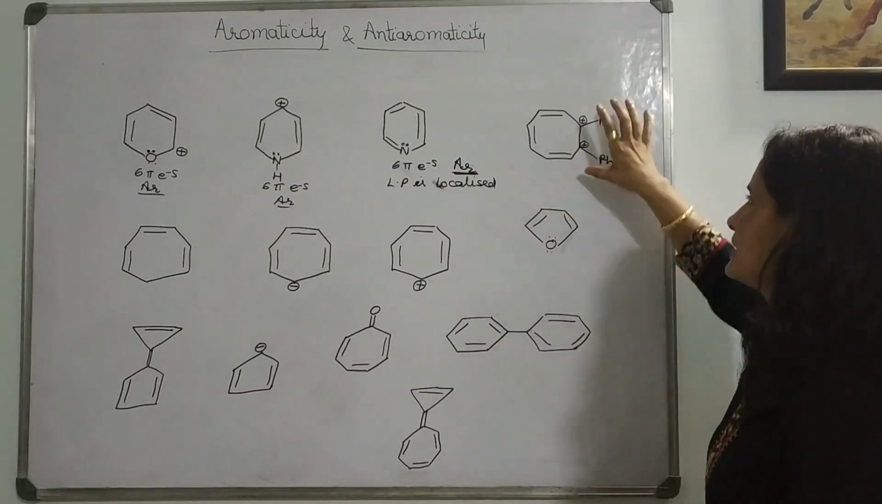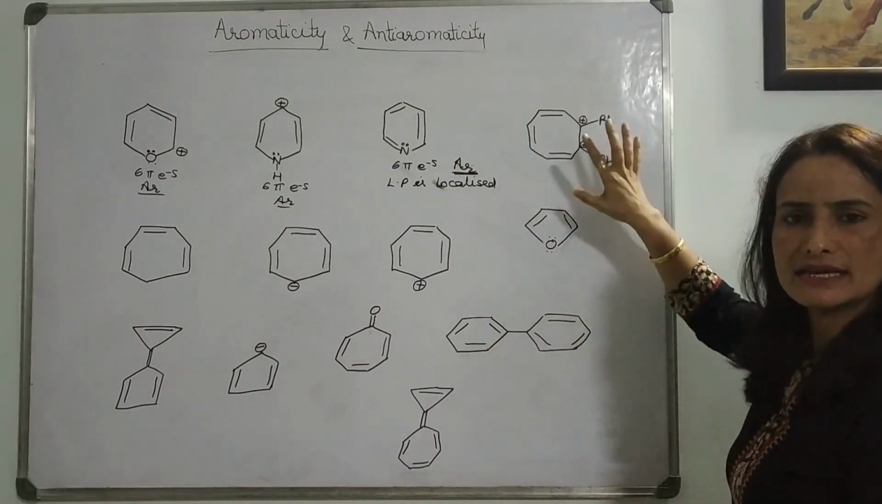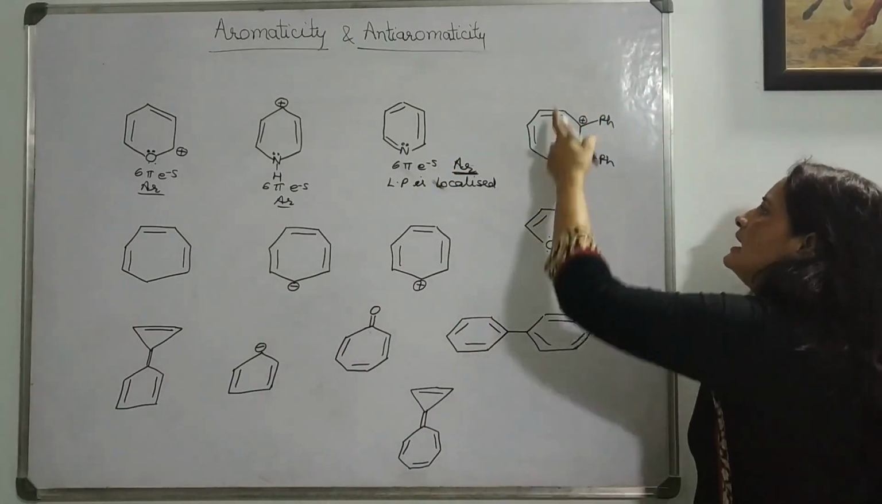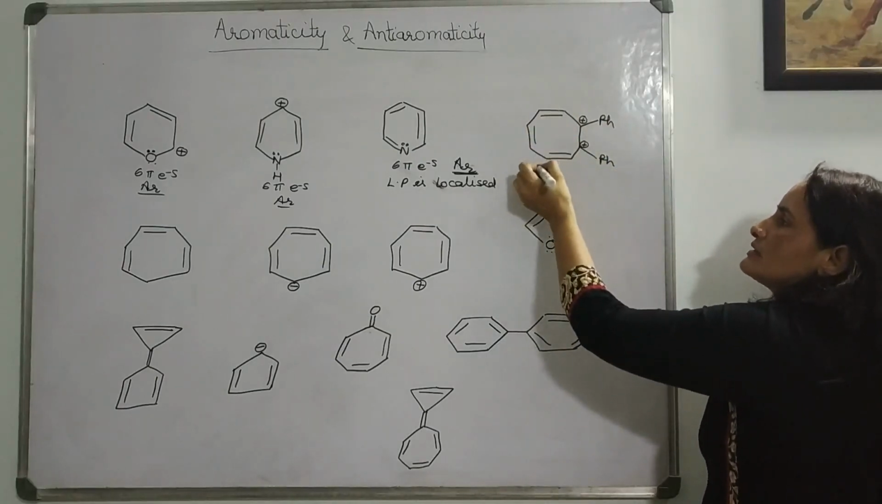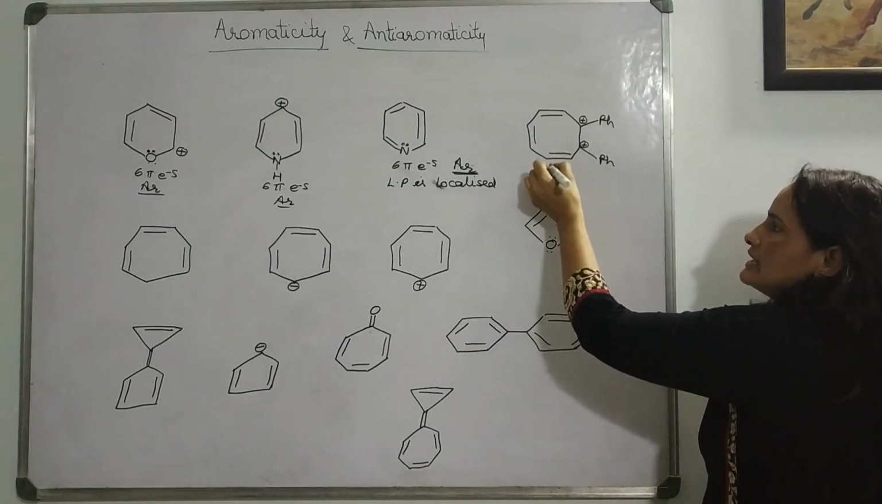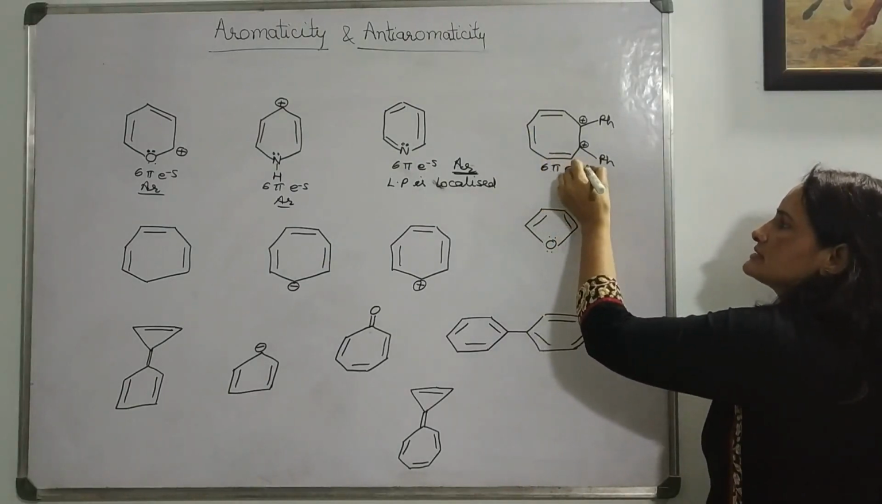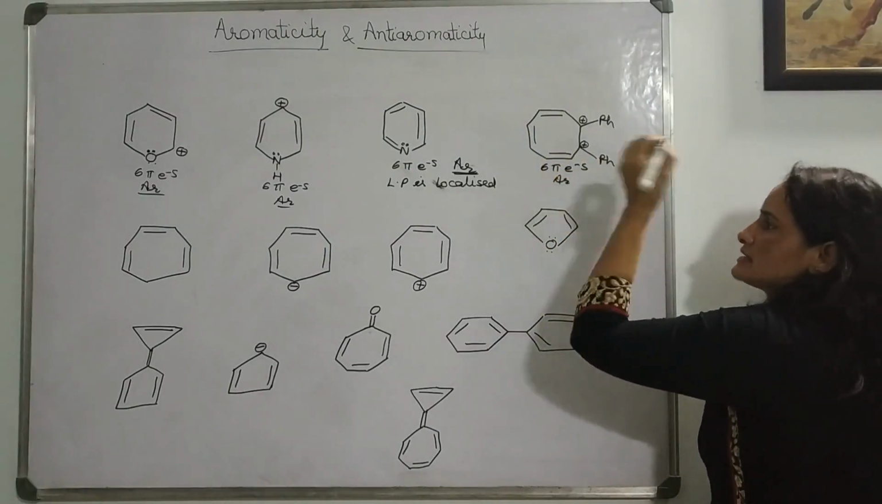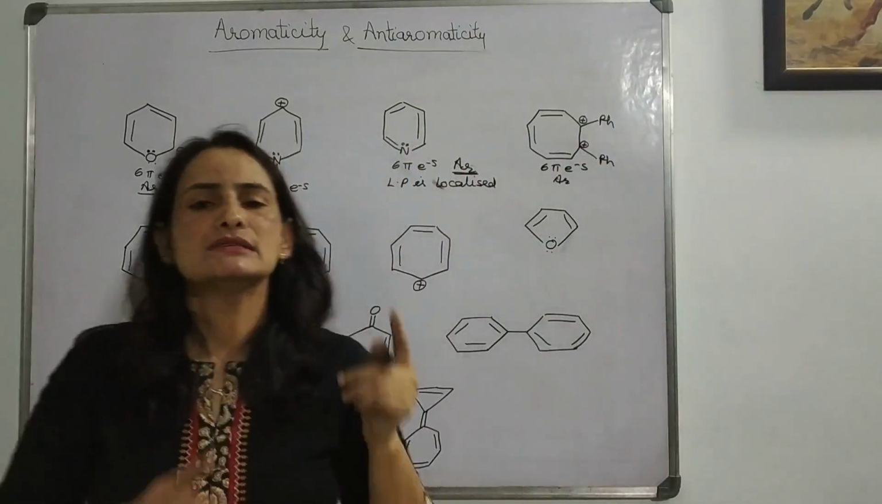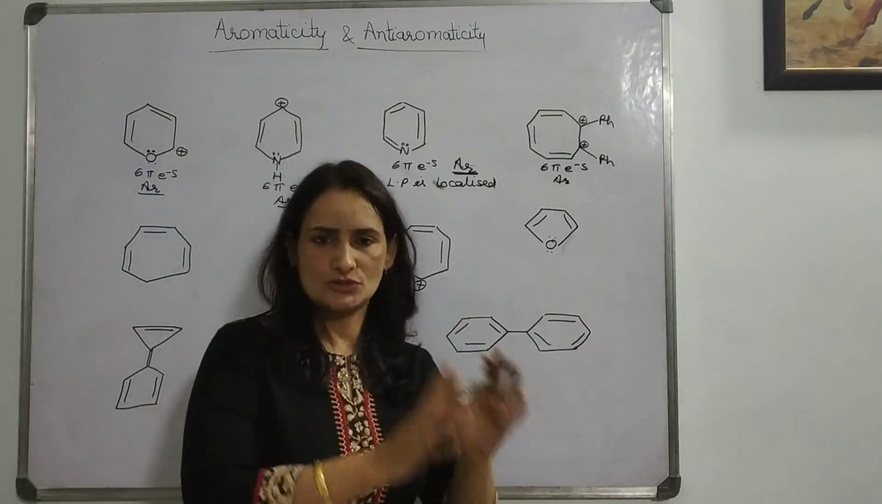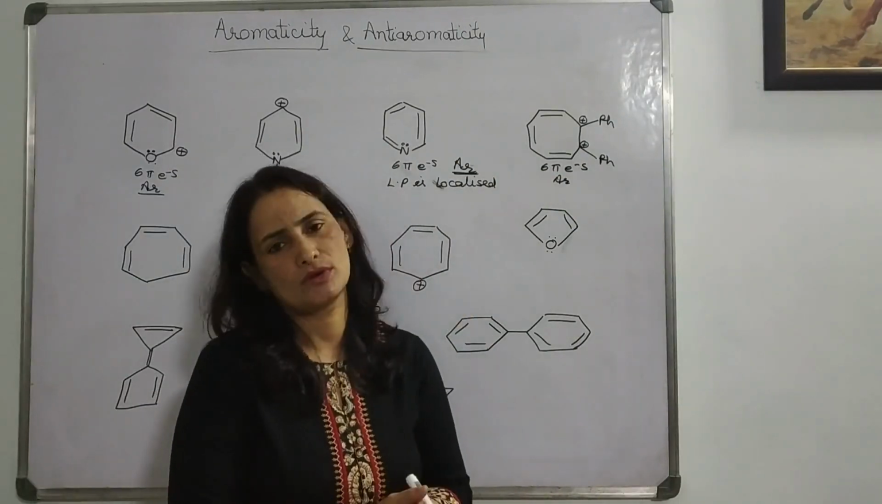Okay. Now here again, cyclic and planar conditions apply. And conjugation is there. Now check the pi electrons with the 3 double bonds. That means 6 pi electrons. It is an aromatic system. So whenever an example comes, just do it one by one: cyclic, planar, conjugation, then Huckel rule.